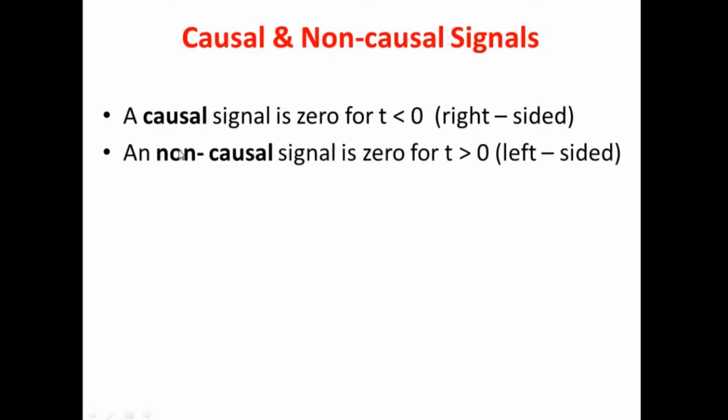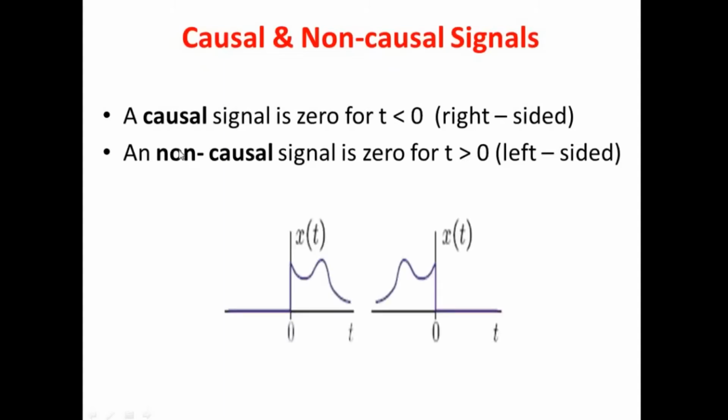Whereas non-causal means we will have values only for the time period from 0 to minus infinity. That means we will have values only on the left-handed side of the x-axis. That type of signal we call a non-causal signal. And here, the very first one has values only from 0 to t, that is, only on the right side. It means we can consider that as the positive half of the x-axis. So that type of signal is a causal signal.